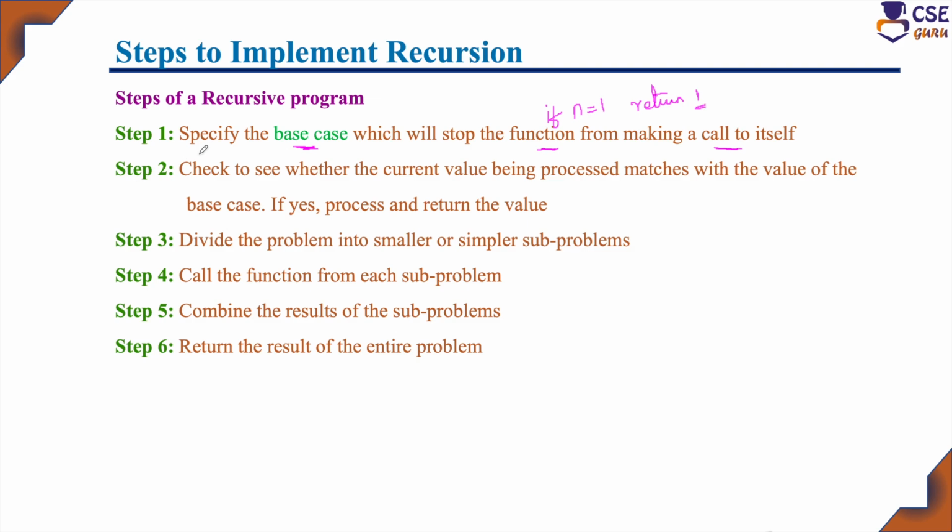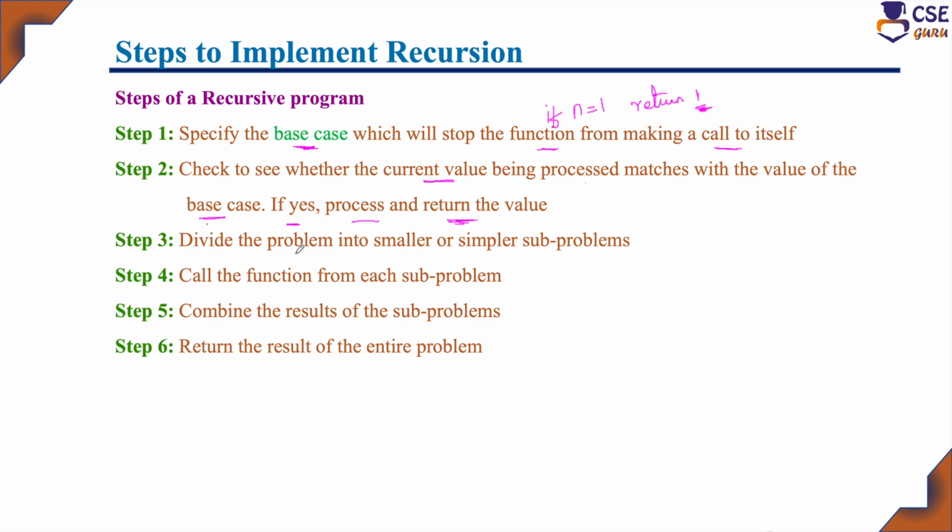So the first step is, for every problem you have to specify the base case, and this will avoid further recursive calls. Step 2. Check to see whether the current value being processed matches with the value of the base case. If yes, process and return the value. First you need to specify the base case, and once the problem is given, check that problem, and if the problem input matches with the base case, process and return the corresponding result. For example, here n value is 1, in the sense 1 factorial, it has to return 1 as the result. This is the base case.